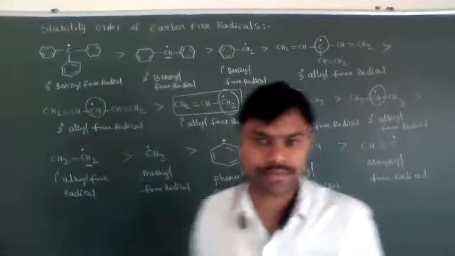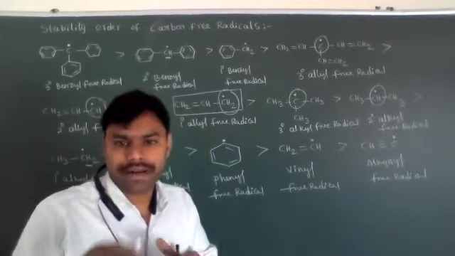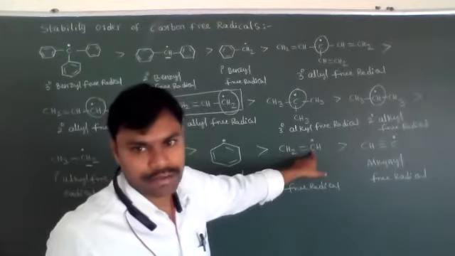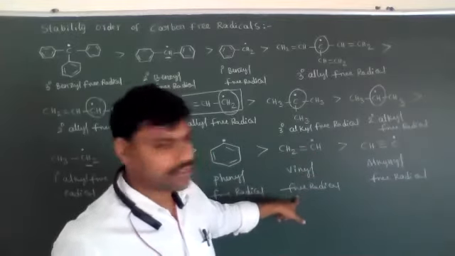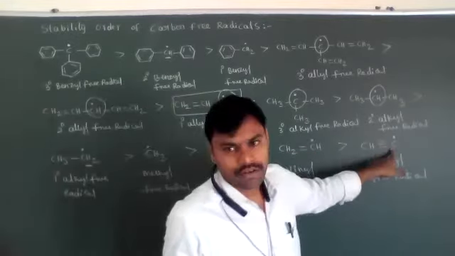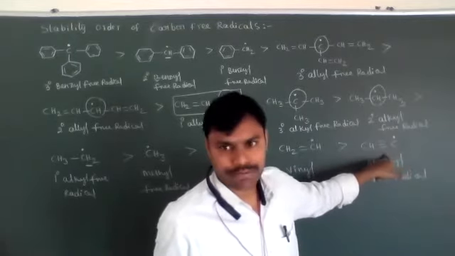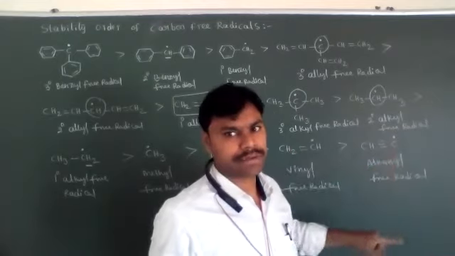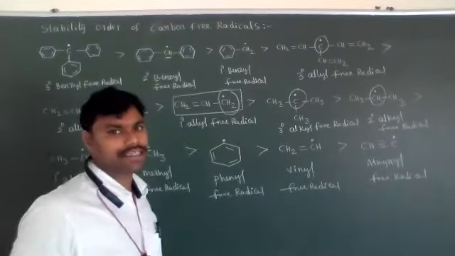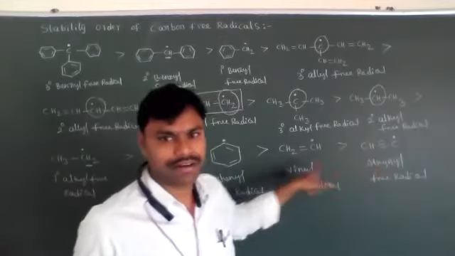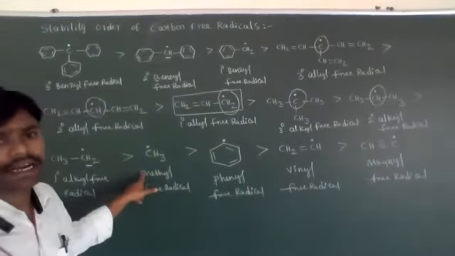And from ethene, you have to remove a hydrogen atom at the double bonded carbon, and a free radical is formed. One electron is present at the double bonded carbon, which is called a vinyl free radical. In the same way, an unpaired electron present at a carbon with sp hybridization, triple bond, gives the alkynyl type free radical. Always, alkyl free radicals are less stable when compared with vinyl free radicals, then phenyl, then methyl.